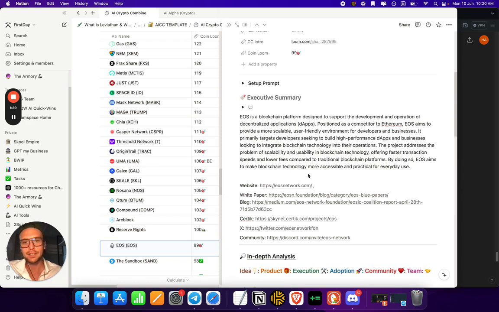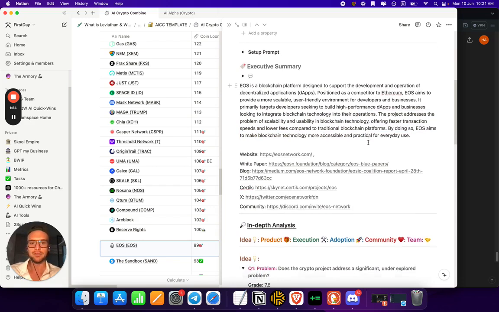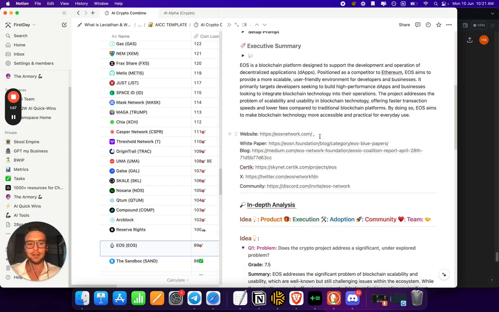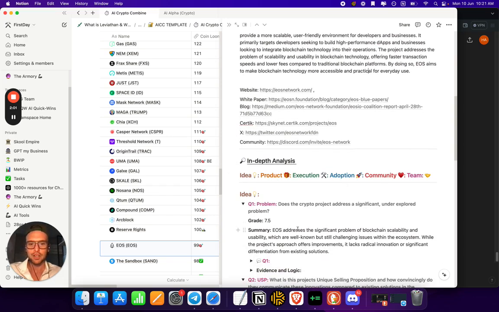Alright, so we can see here the executive summary. EOS is a blockchain platform designed to support the development and operation of dApps. Positioned as a competitor to Ethereum, EOS aims to provide a more scalable, user-friendly environment for developers and businesses. It primarily targets developers seeking to build high-performance dApps and businesses looking to integrate blockchain technology. So I think it's pretty clear, right? It's a big public infrastructure blockchain. They're really going after the use case of Ethereum.